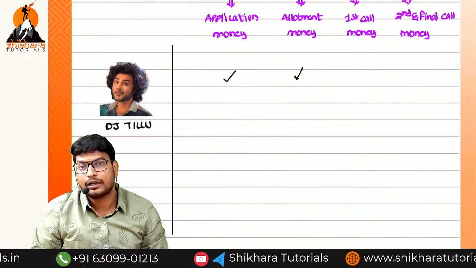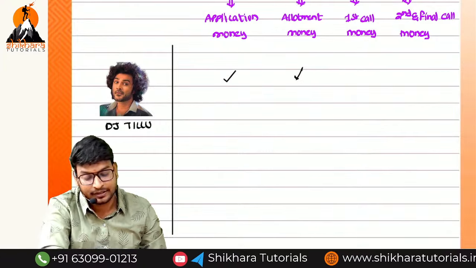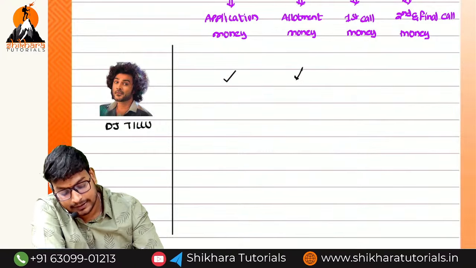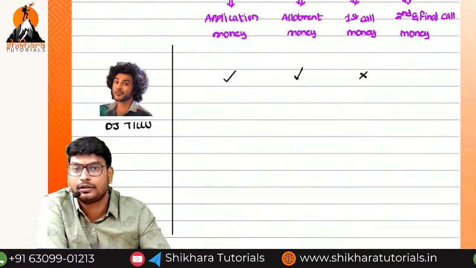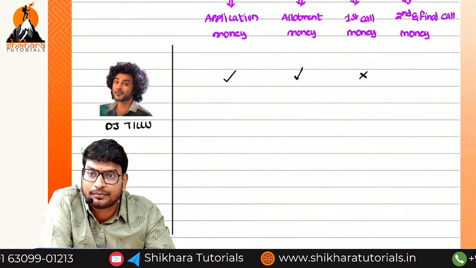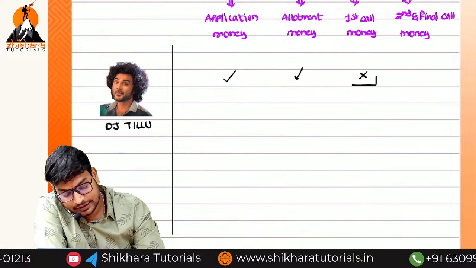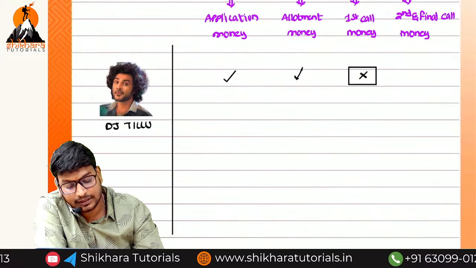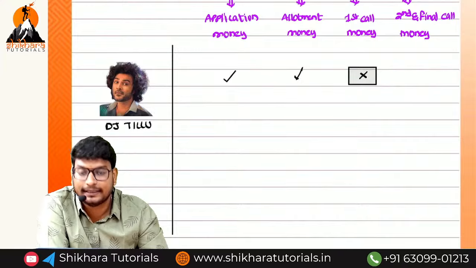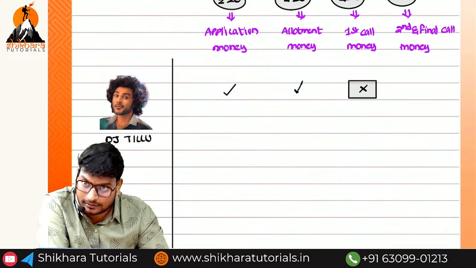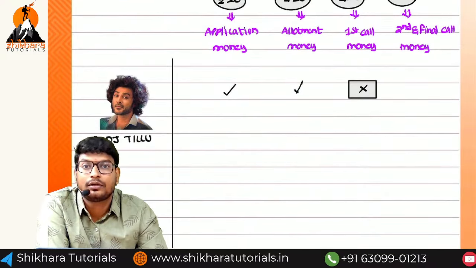He has paid application money, allotment money he also paid. But when coming to the first call, he has not paid the first call. So this is the situation we are going to call as what? Calls in arrears. He has not paid what? Call money.